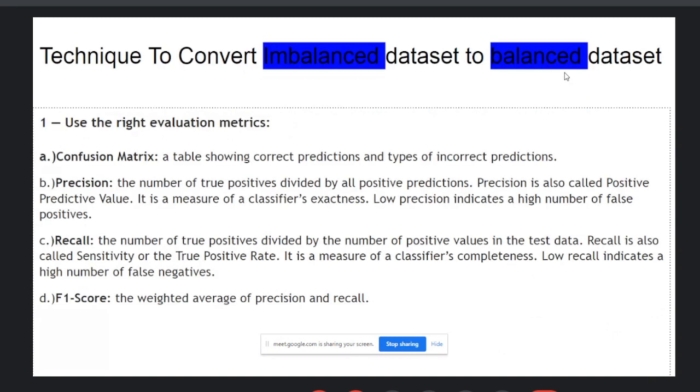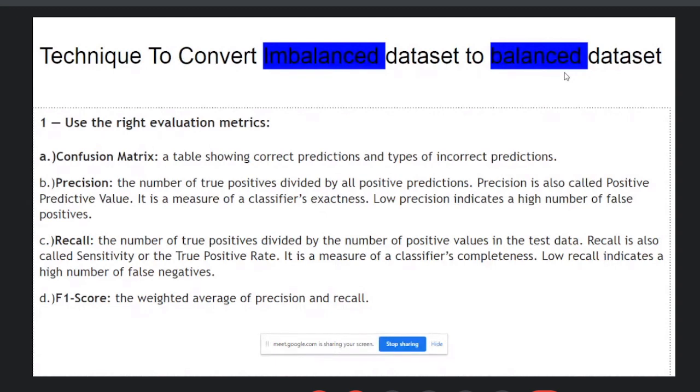The next one, problems with an imbalanced data set. An imbalanced data set is not a very big problem, because in real data sets we have some degree of imbalance. And you can use different techniques and methods to balance the data set. Techniques to convert the imbalanced data set to the balanced data set. Number one, use the right evaluation metric.